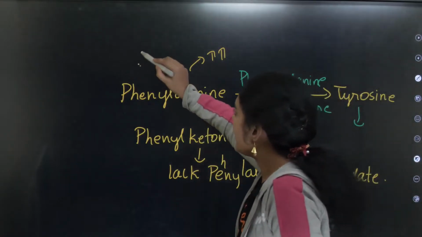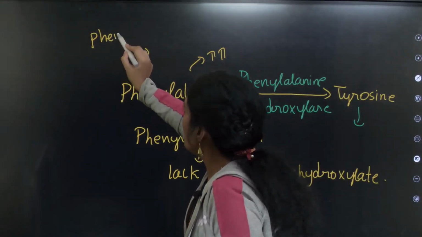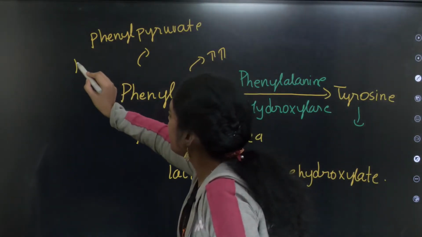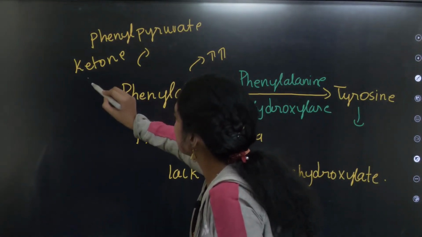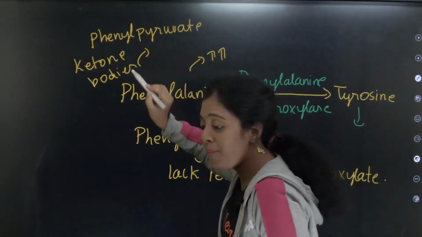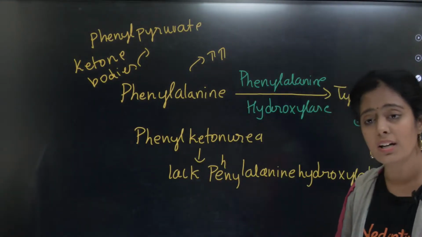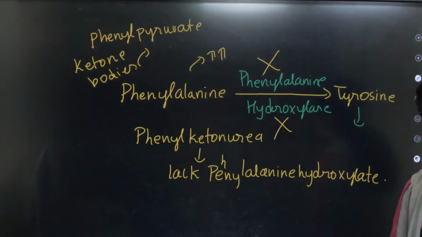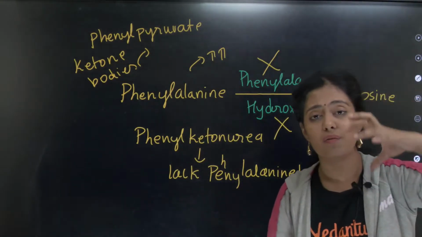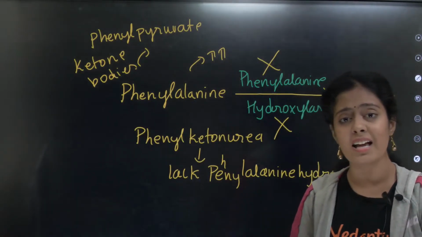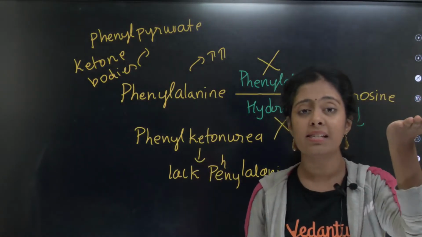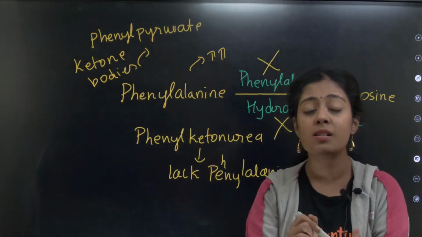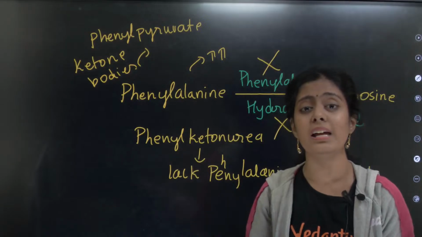Okay, this phenylalanine will be converted into phenylpyruvate. Okay, it will be converted into ketone bodies. Yes, try to understand. The enzyme is not there in people with phenylketonuria. So your blood phenylalanine level keeps increasing. Since there is no enzyme, this phenylalanine is converted into toxic substances. Okay, these toxic substances can go and accumulate in your brain.